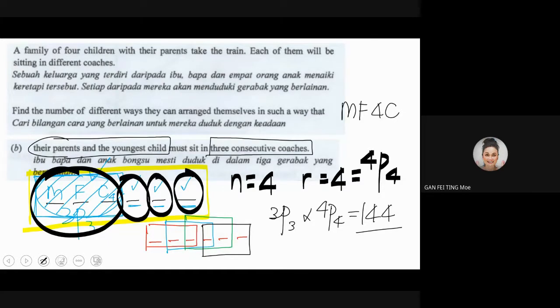If let's say in the exam you cannot do it, and you got extra time and you want to score this, I will suggest that if you are out of ideas how to solve, you draw. You name the children as C1, C2, C3, and then you arrange them in a diagram. Then from there you count. But 144, how are you going to draw the 144?